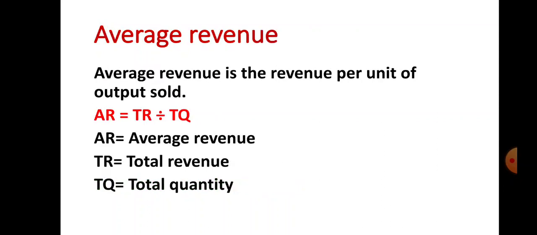Now the second type of revenue is average revenue. Let us see what average revenue is. Average revenue is the revenue per unit of output sold. Now what is the formula to calculate average revenue? That is AR is equal to TR divided by TQ. So AR stands for average revenue, TR stands for total revenue, and TQ stands for total quantity. So average revenue is equal to total revenue divided by total quantity.